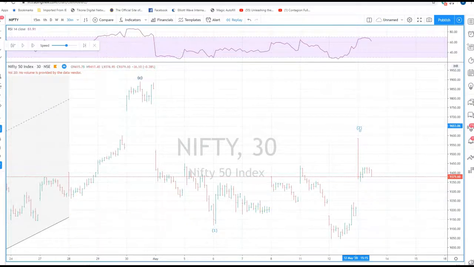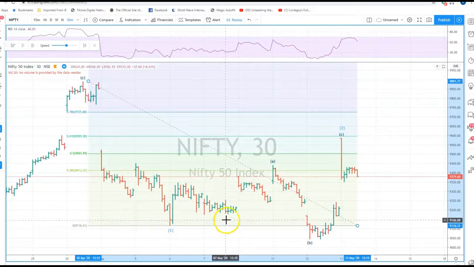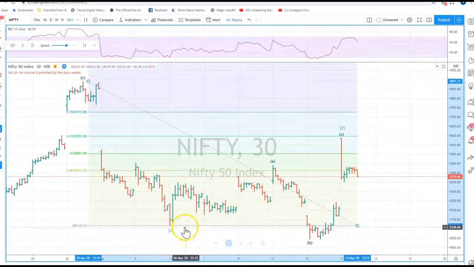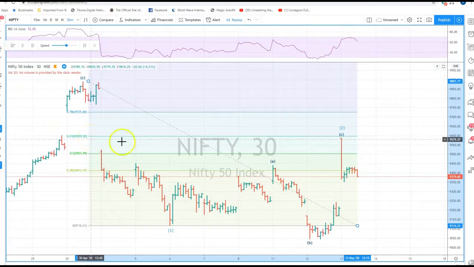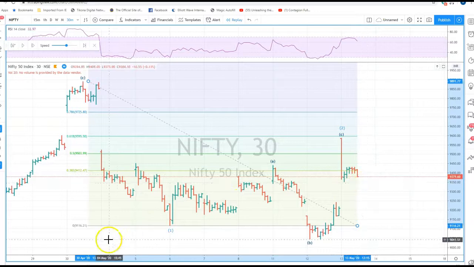And let us label the chart again. So this was the whole structure where we had a five-wave move down for wave 1 and a flat correction for wave 2. And as you can see, wave 2 retraced exactly 0.618 times wave 1, which is the standard retracement for wave 2s. And once this thing was established, we started to go short again on this price action.